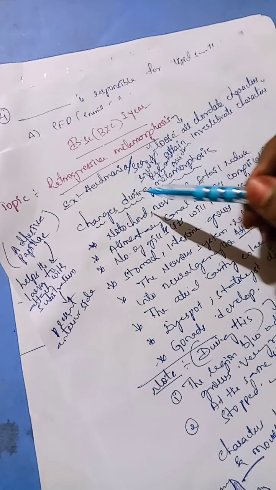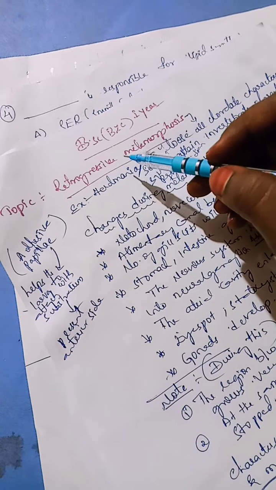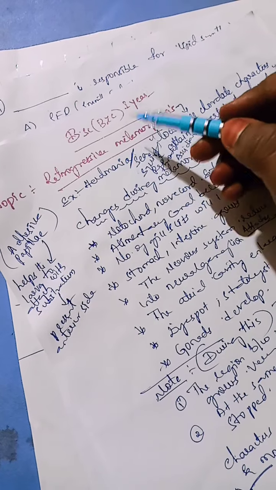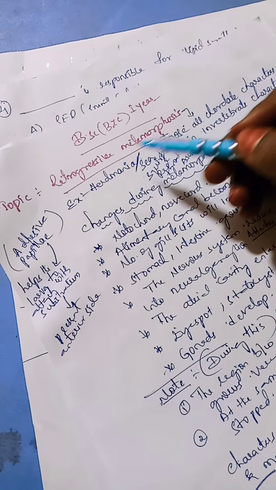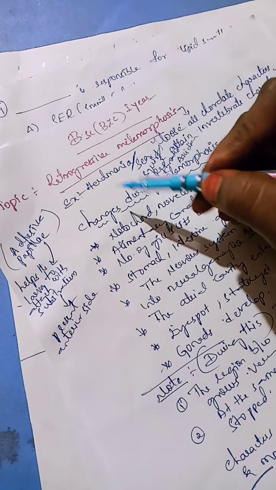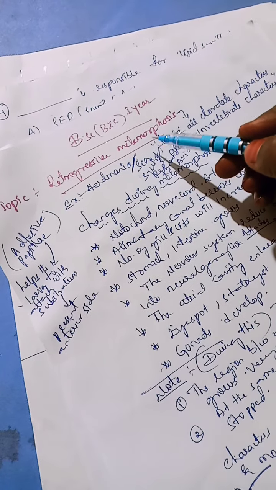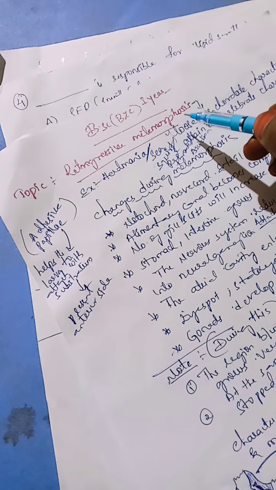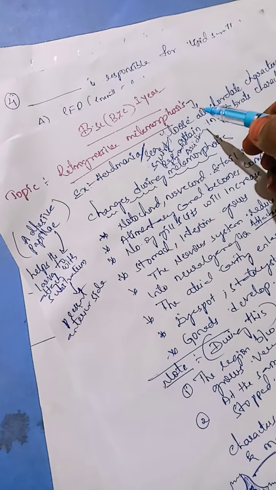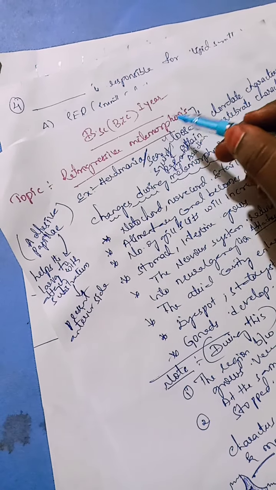What do you mean by retrogressive metamorphosis? We know progressive means the process moves forward, but here the process moves backward, that means retrogressive. And why do we call it metamorphosis? Metamorphosis means something which changes. Meta means after, morphosis means changes. What changes will take place?